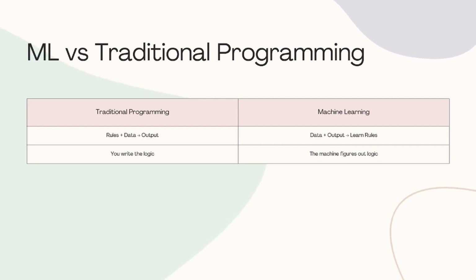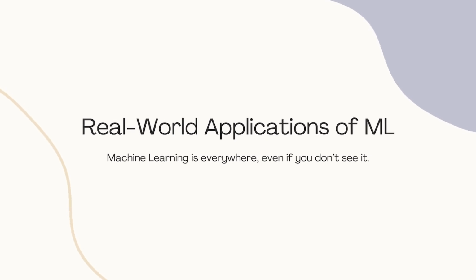Real-world applications of ML. Machine learning is everywhere, even if you don't see it. Predicting diseases from medical reports. Spotify or YouTube recommending songs and videos. Gmail detecting spam emails. Amazon suggesting what to buy next. Self-driving cars detecting lanes and obstacles. Chatbots answering your questions. Face filters in Instagram and Snapchat.